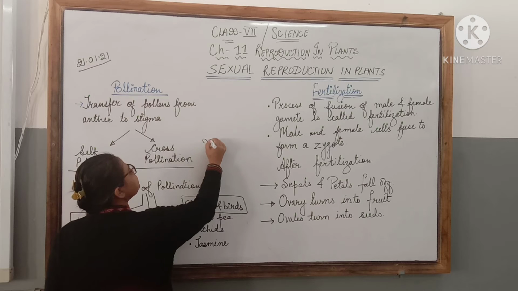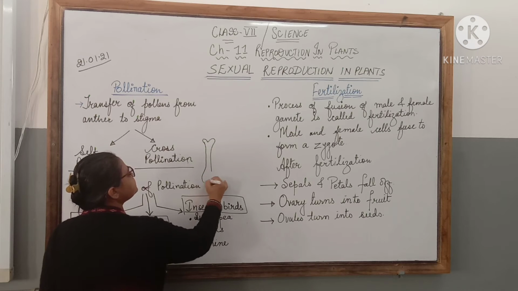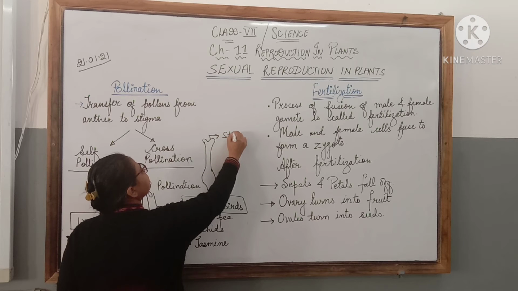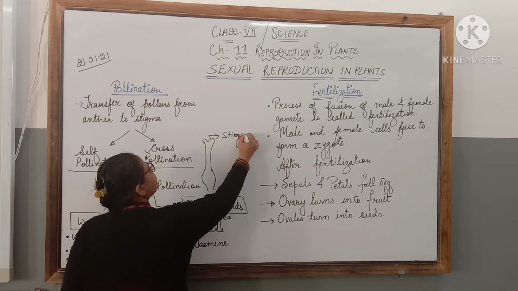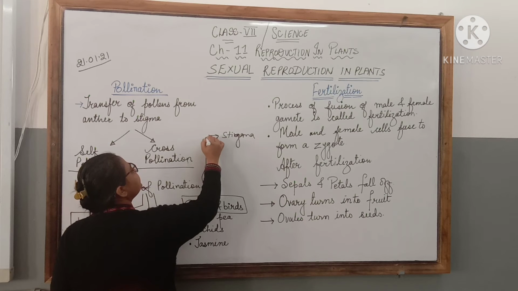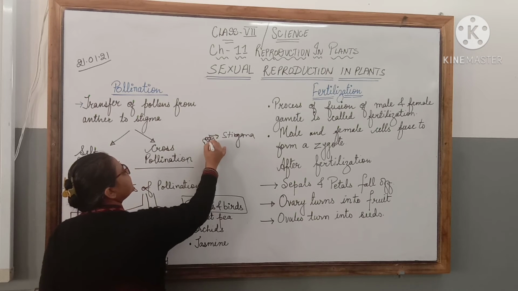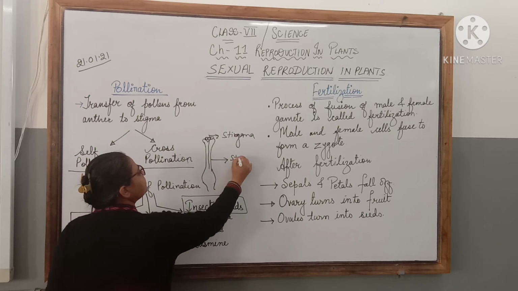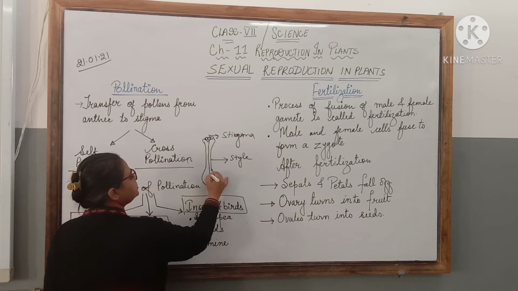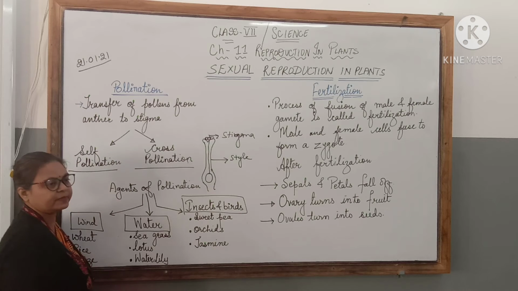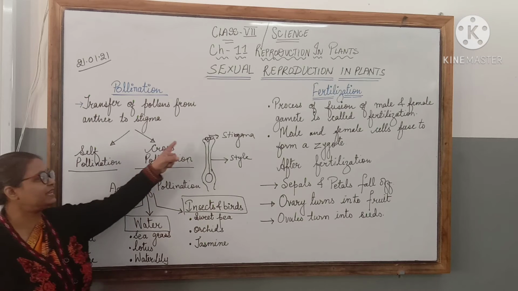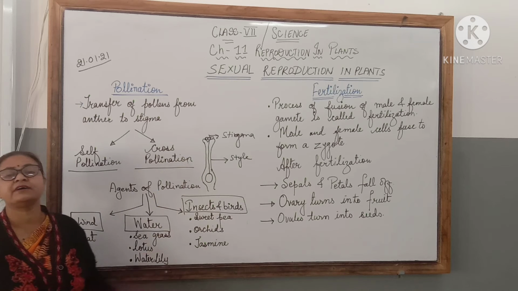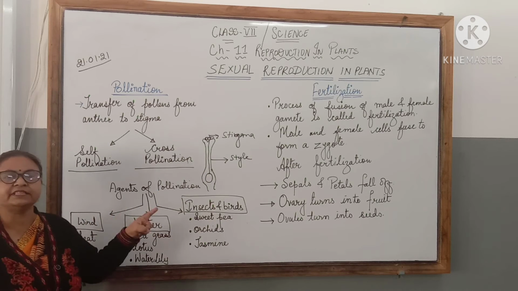You can see this is the stigma. The pollen grains fall on it and develop a tube-like structure which travels down the style and reaches the ovary. This is how the male gamete present in the pollen grain is able to reach the female gamete present in the ovary.